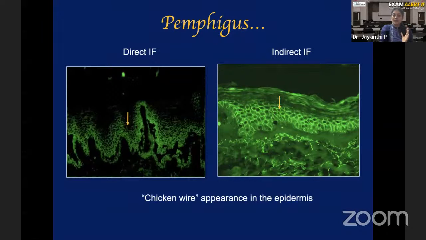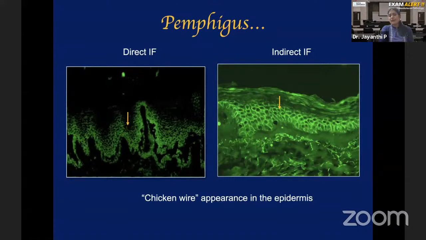That much you understand. By doing this immunofluorescence, whether direct or indirect, you are able to identify the autoantibodies. If you are identifying the autoantibodies, it means that it is an autoimmune disease. In Hailey-Hailey disease, the immunofluorescent test will be negative, which means that it is not an autoimmune disease. You are not seeing any autoantibodies in that disease.